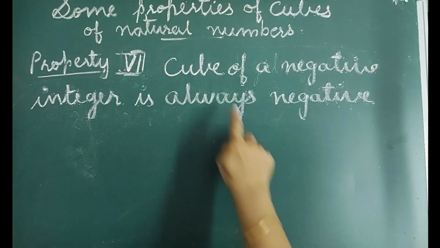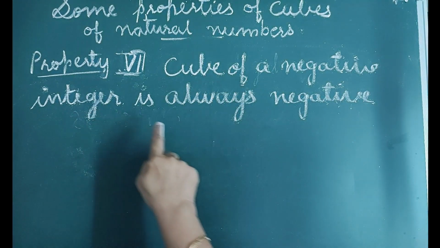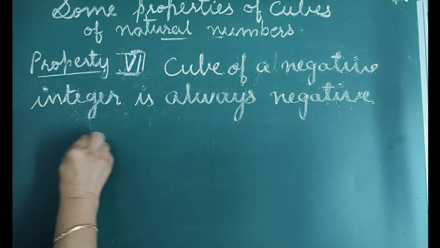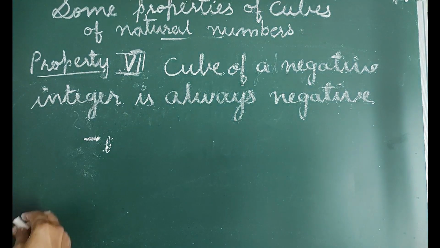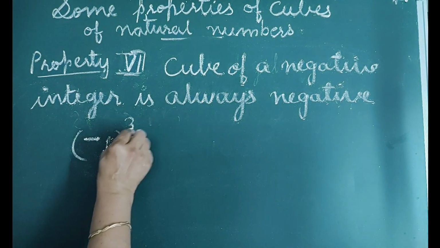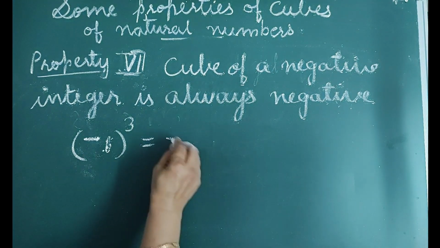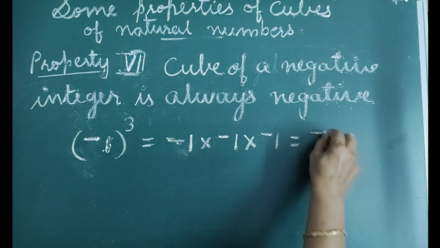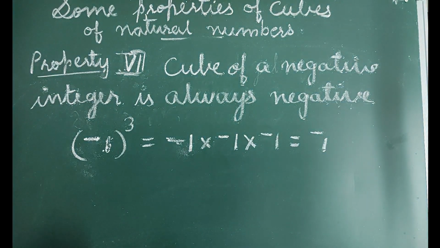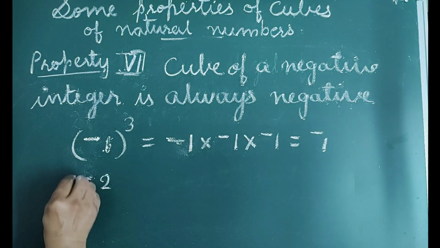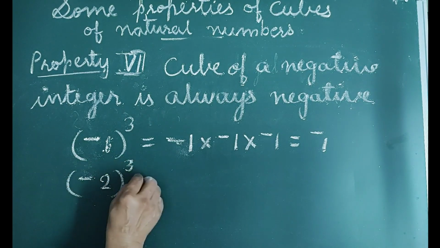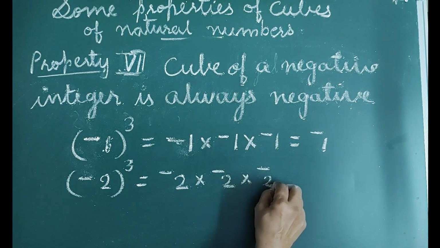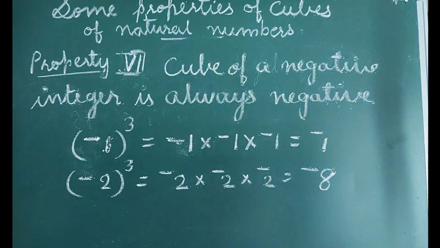Next property, cube of a negative integer is always negative. For example, -1 is a negative integer and its cube is -1 into -1 into -1, that's equal to -1. Another example, -2 is a negative integer and its cube is -2 into -2 into -2, that's equal to -8.